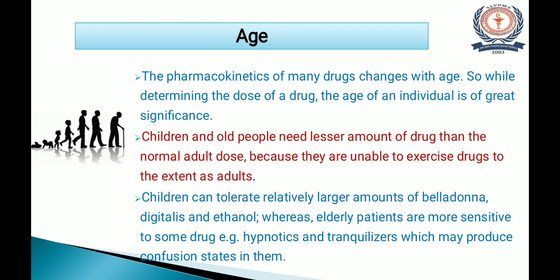There are some exceptions to this. Children can tolerate relatively large amounts of belladonna, digitalis and ethanol, whereas elderly patients are more sensitive to some drugs like hypnotics and tranquilizers, which may produce confusion states in them. So these are the exceptional examples of age.